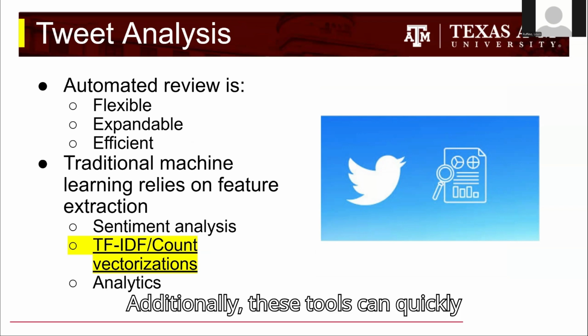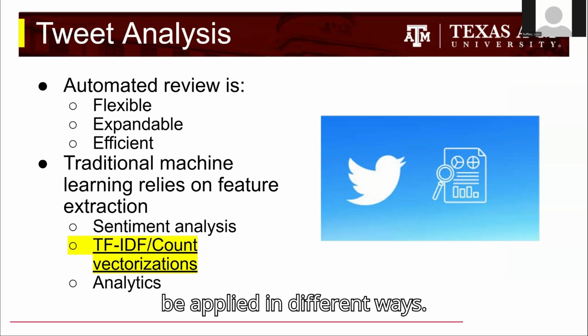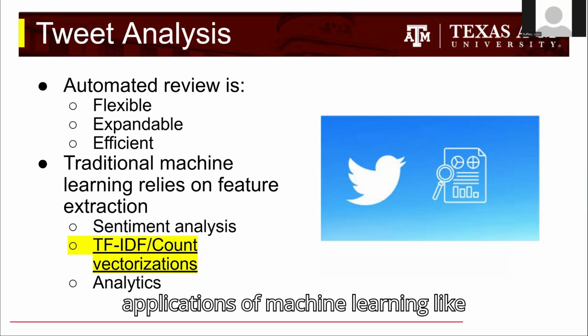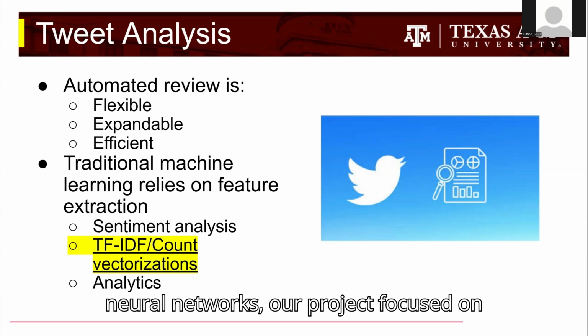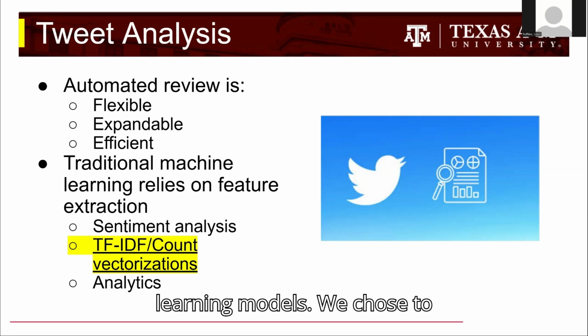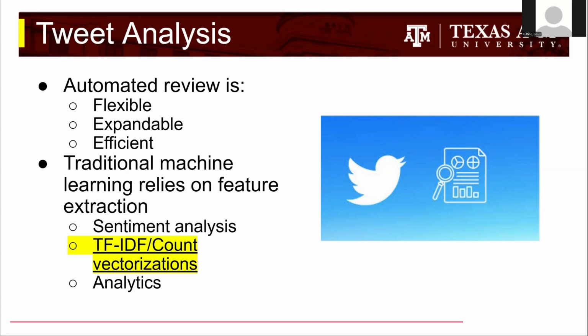Additionally, these tools can quickly adapt to new trends in bot accounts and be applied in different ways. While there are a host of very complex applications of machine learning, like neural networks, our project focused on the use of more traditional machine learning models. We chose to use binary classifiers like random forest, ridge, support vector machines, and logistic regression.